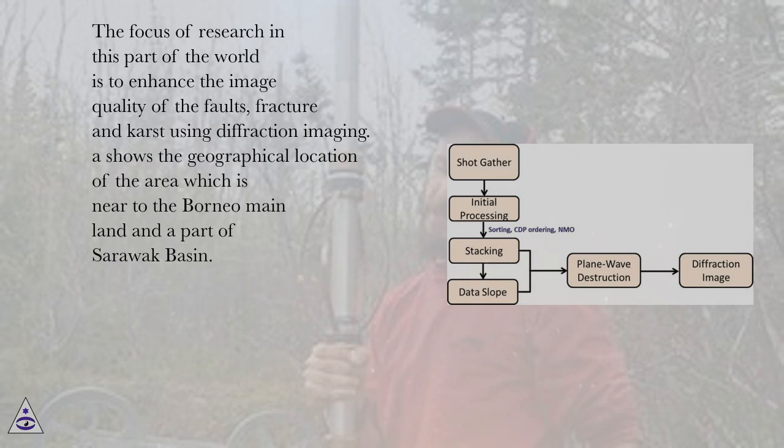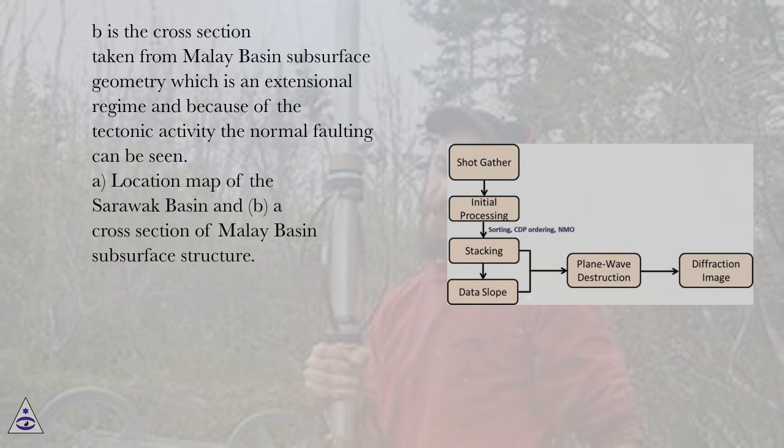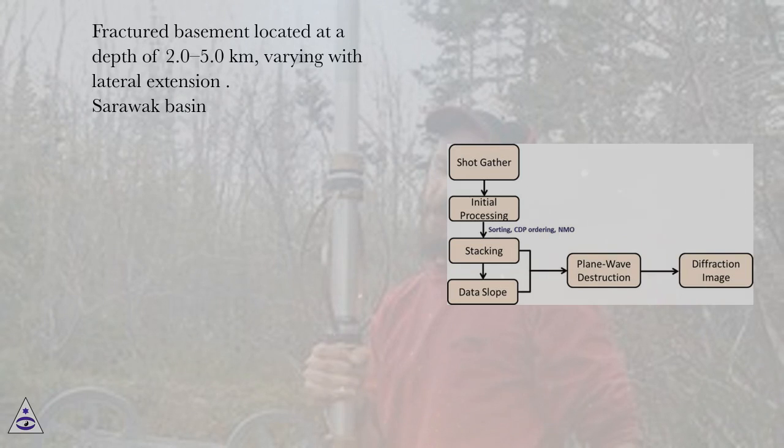A shows the geographical location of the area, which is near the Borneo mainland and a part of Sarawak Basin. B is the cross-section taken from the Malay Basin subsurface geometry, which is an extensional regime, and because of the tectonic activity the normal faulting can be seen. A: location map of the Sarawak Basin, and B: a cross-section of the Malay Basin subsurface structure. Fractured basement is located at a depth of 2.0 to 5.0 kilometers, varying with lateral extension.